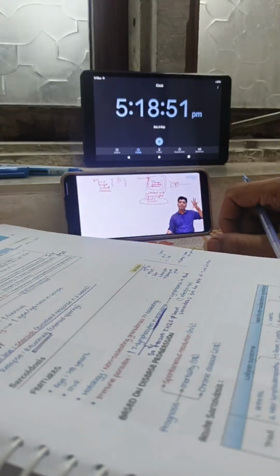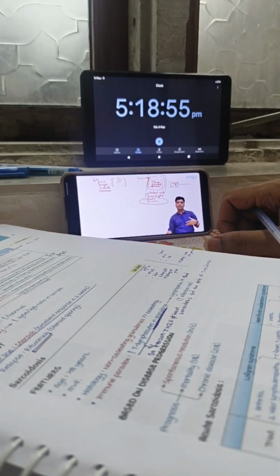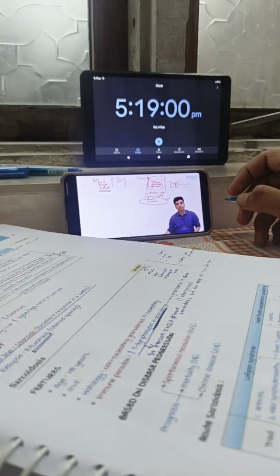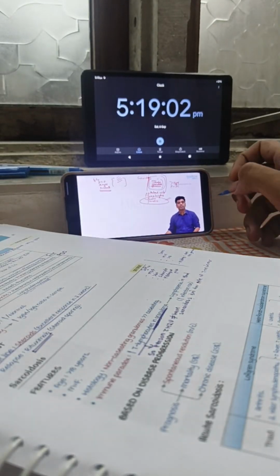Somebody with a low CD4 count cannot develop sarcoidosis. But the point is that if you are having lymphocytes, you're developing sarcoidosis, well and good. But the fact is that in your blood you are not having enough lymphocytes. That is called the immune paradox in sarcoid. So this is the general intro part.